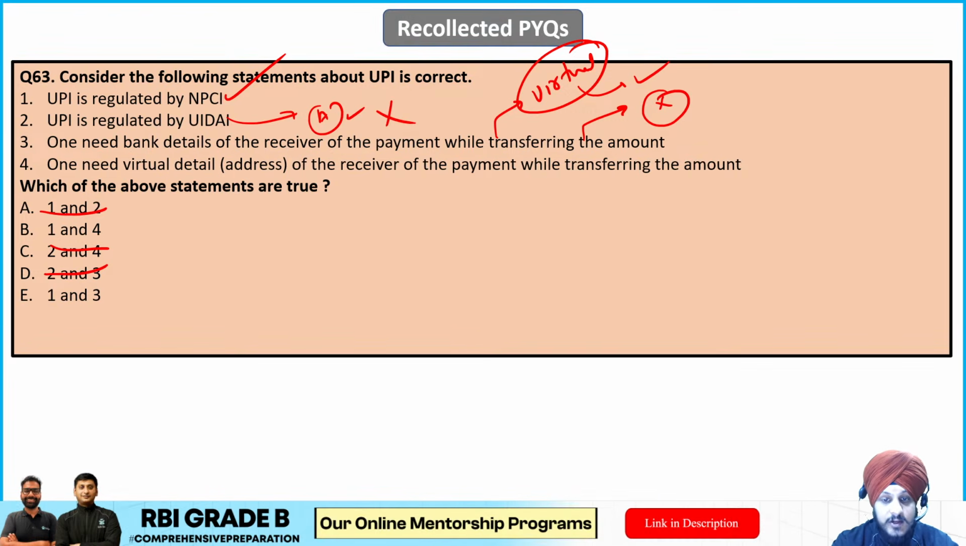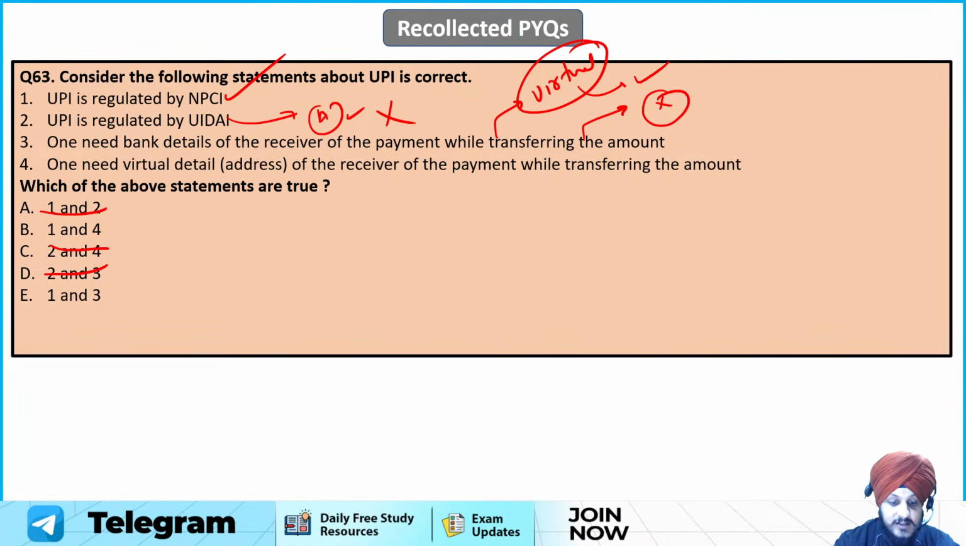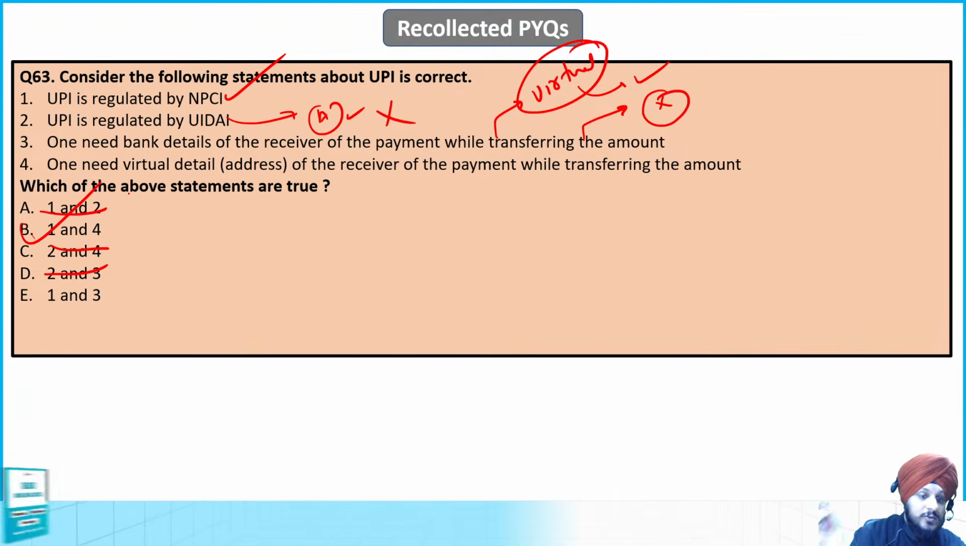Then, one needs virtual details of the receiver while transferring the amount. So this is correct, right? This is correct. And that is why I would say B is going to be the correct answer to this question.